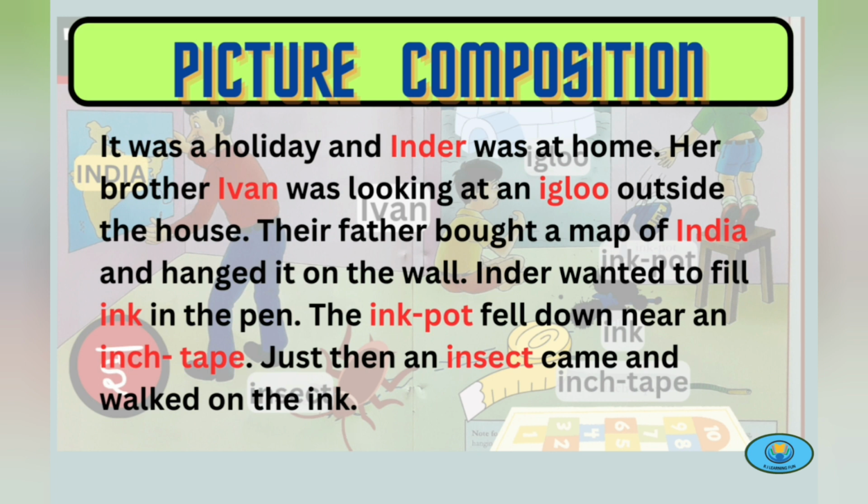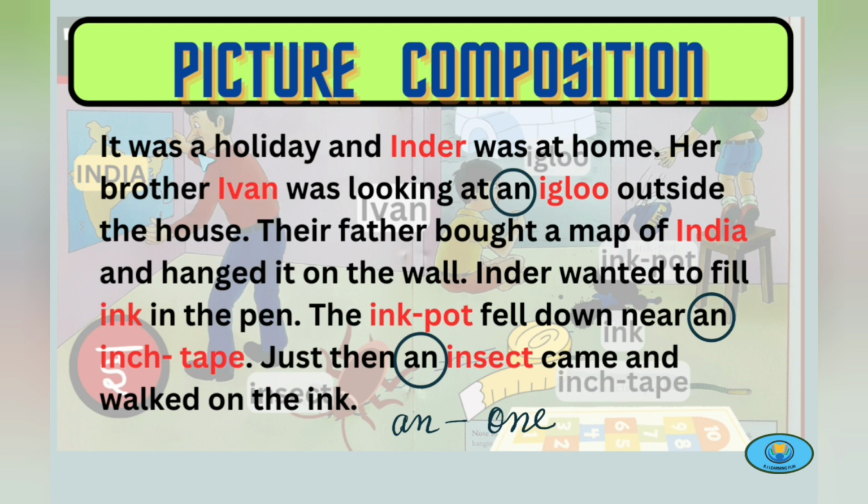So this was the E sound story, and in this story we have learned one more very interesting concept. Let's see what. Look carefully students. Before igloo we have used this word an, and before inch tape also we have used the word an. Before insect we have used an igloo, an inch tape, an insect. Now what does this an mean? An means one. An igloo means one igloo. An inch tape means one inch tape, and an insect means one insect.